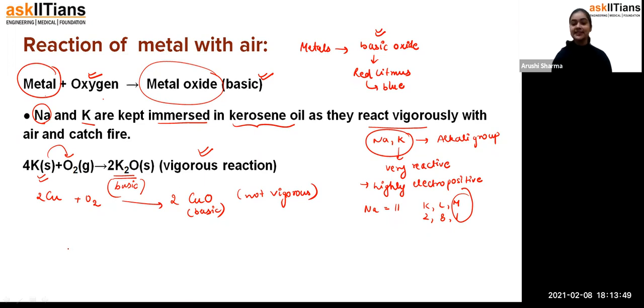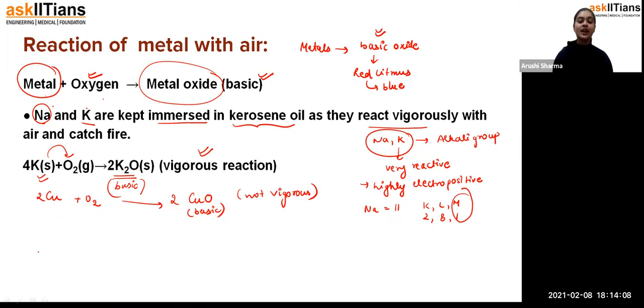Fine, students. So if a metal is very reactive, it reacts with the oxygen, forming a metal oxide, and it will be a vigorous reaction, as in the case of sodium and potassium. But copper is not that reactive, so when it reacts with oxygen, it will not give any vigorous reaction.